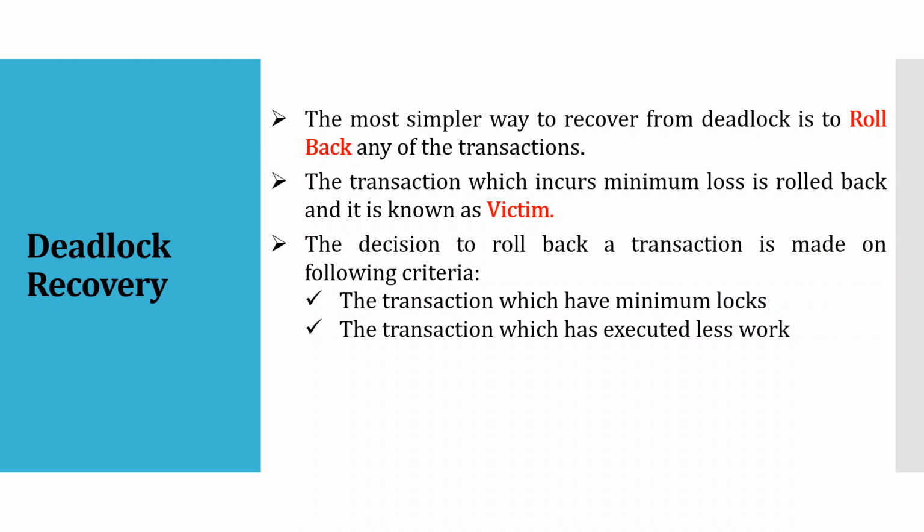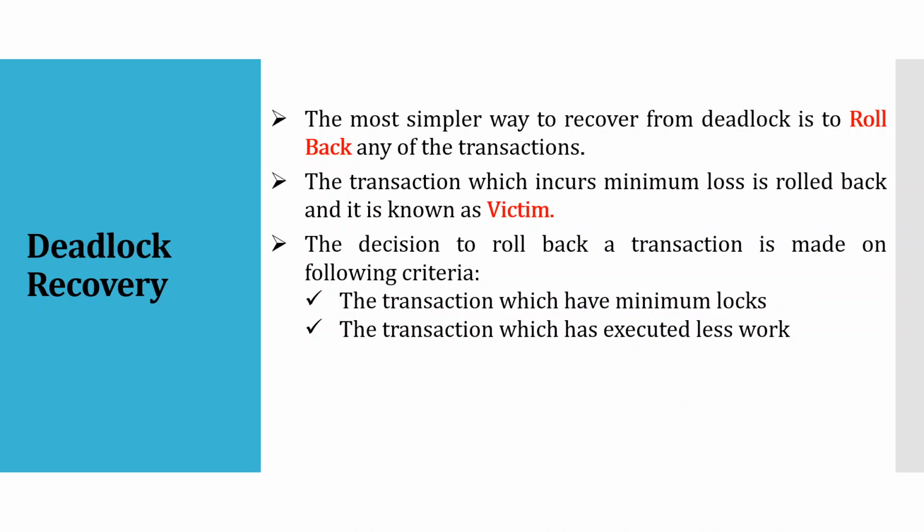So the first transaction has 10 operations, 5 executed. The second has 8 operations, 6 executed. And the third has 14 operations, only 2 executed. We will roll back the transaction which has executed the least work, that is the third transaction, because it has executed only 2 operations.